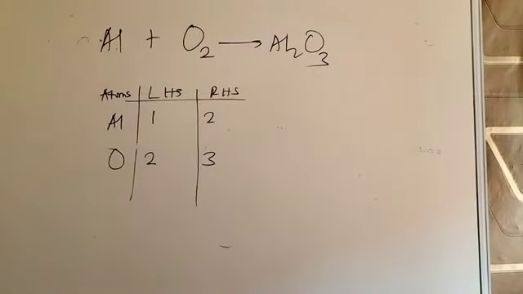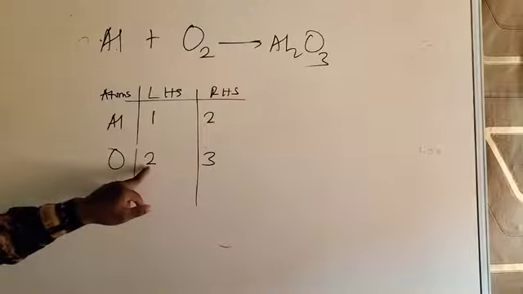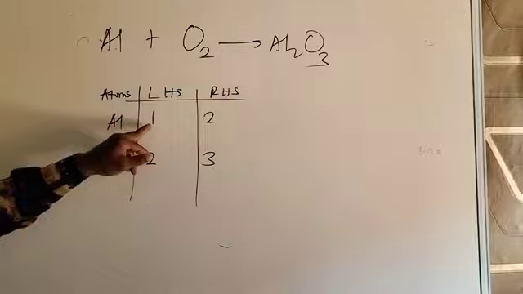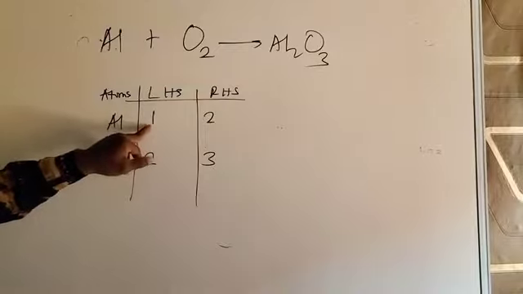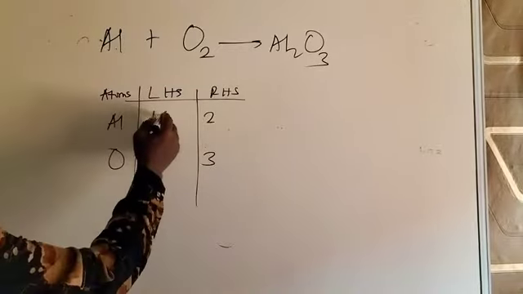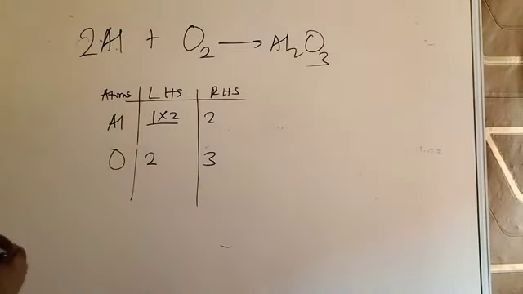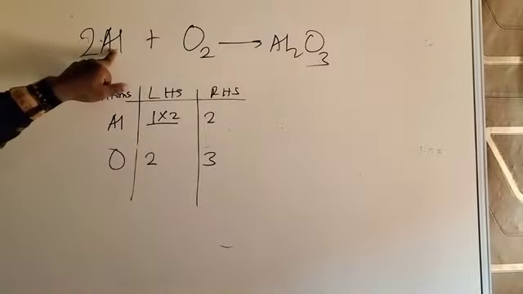What do we do? We see that the two elements are unbalanced. So we have to start with one of them, the easier one to balance. You look at oxygen, no number multiplies to give you 3. It's impossible. If I look at aluminium, if I multiply this by 2, I will get 2 on that side. So let me put 2 here. We are still trying it. So this is a matter of trial and error. So we have balanced aluminium.